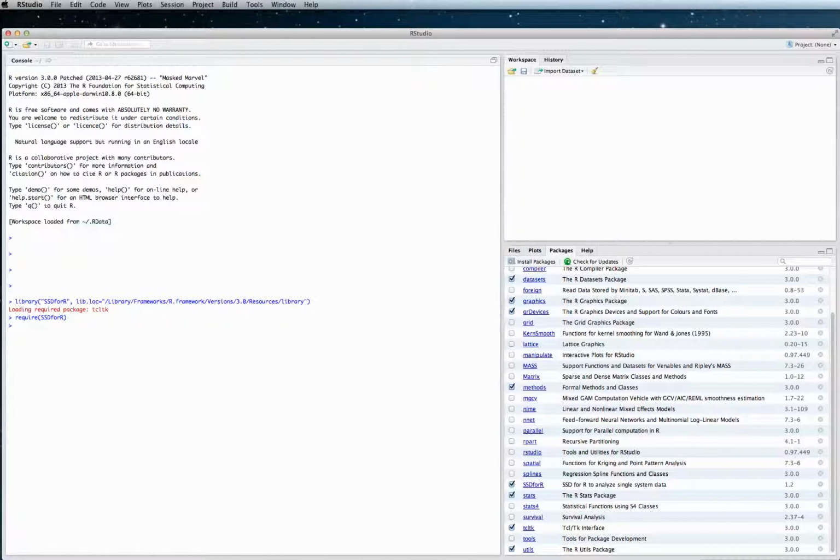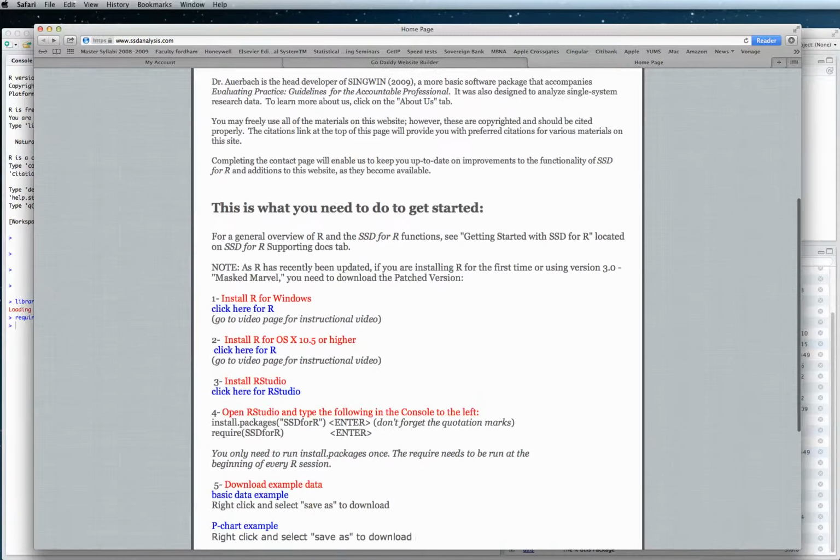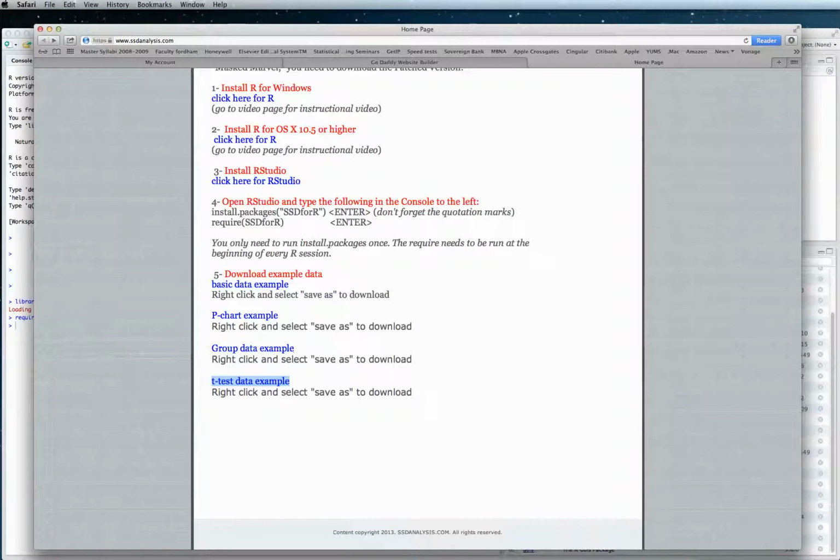Now that the package is loaded, the next step is for you to download the data, if you haven't done so already, from our website, which is SSDanalysis.com. I'm going to go to the site, and this is the home page, and at the bottom of the home page there's a t-test data example.